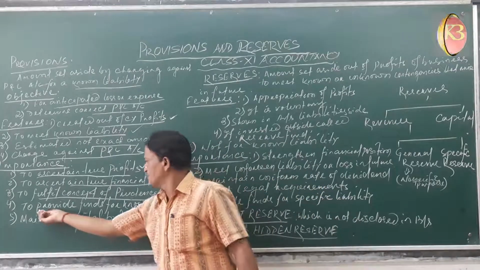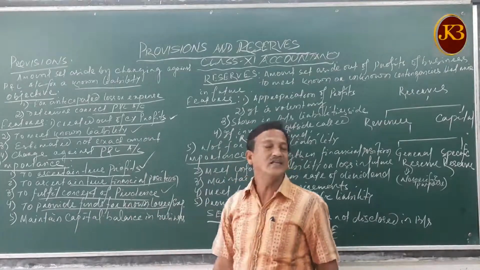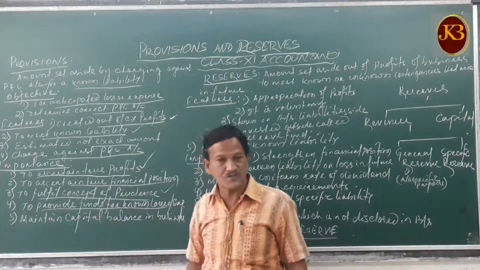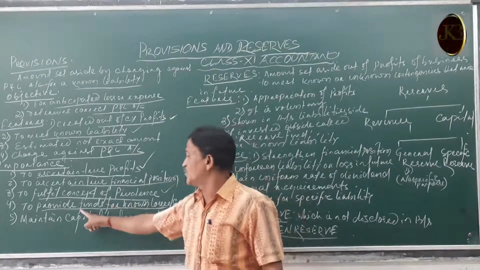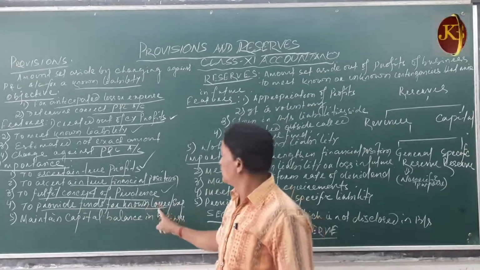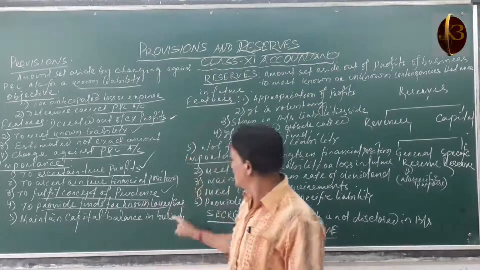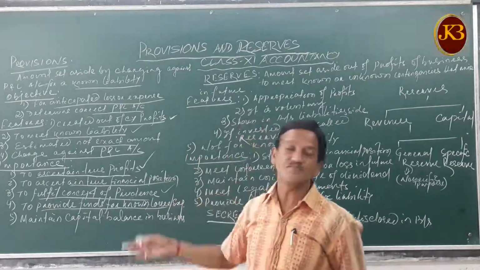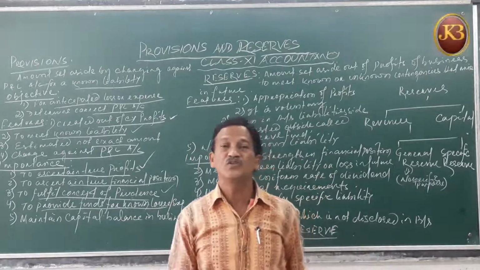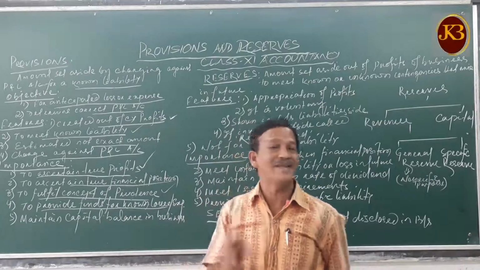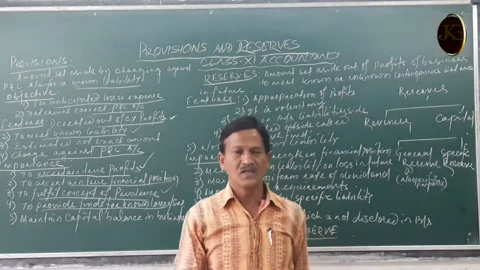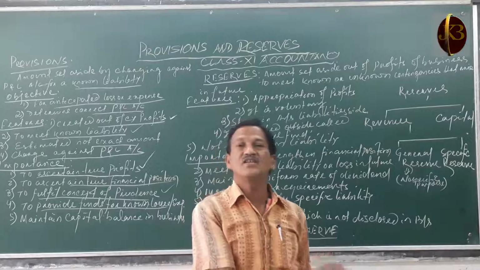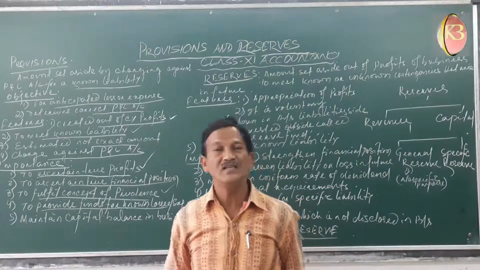Then providing a provision is not only to fulfill the prudence principle, but it also helps in providing funds for your known losses or expenses. For example, an asset. You had purchased a machinery for 1 lakh rupees, which is to be used for 10 years. Its life is 10 years. At the end of the 10th year, this machinery is outdated and new machinery will be replaced.